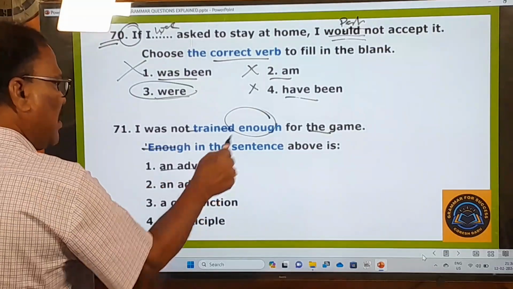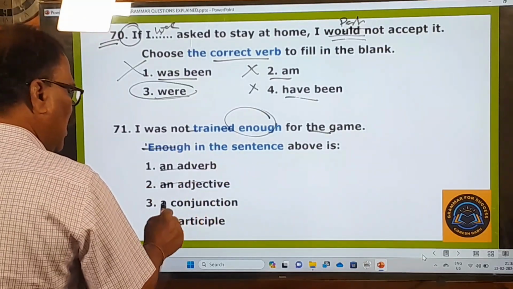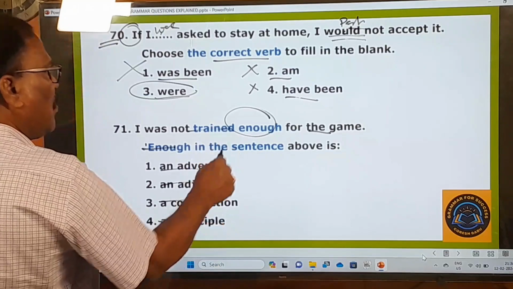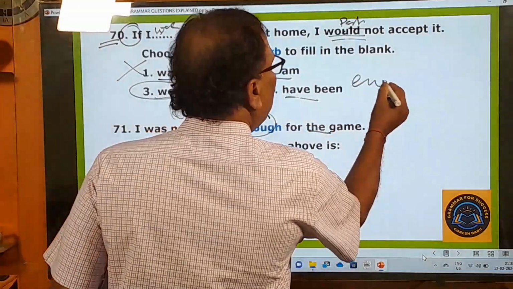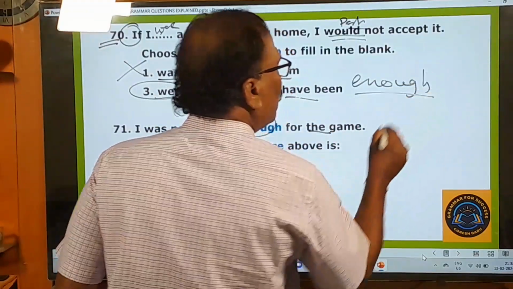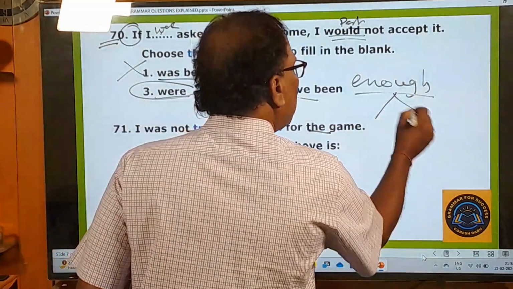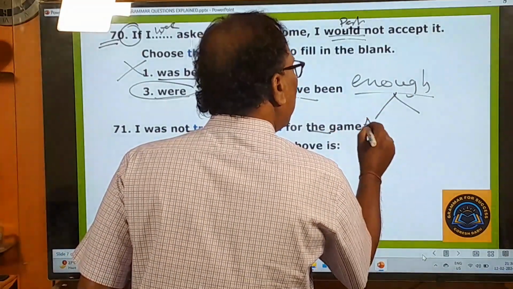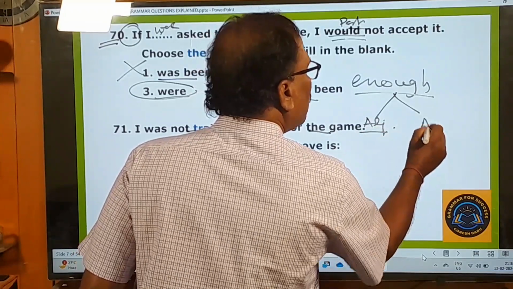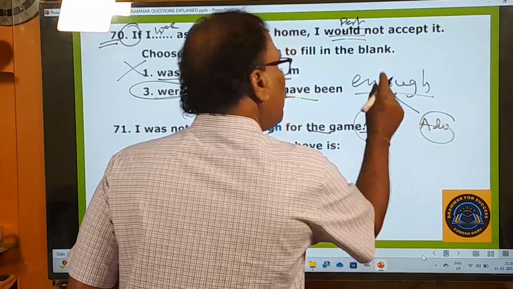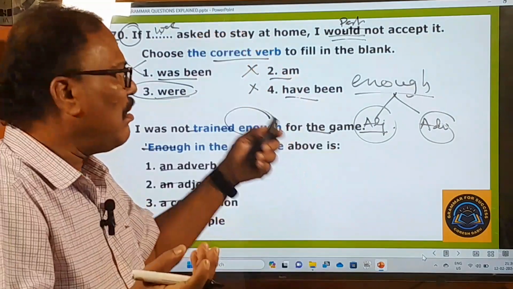An adverb? Is it an adjective? Is it a conjunction? Is it a participle? So here let me talk to you about this enough so that you can have a good command of the use of it. See, enough functions in 2 ways. It is an adjective. Okay, it is also an adverb. It's both an adjective and an adverb.